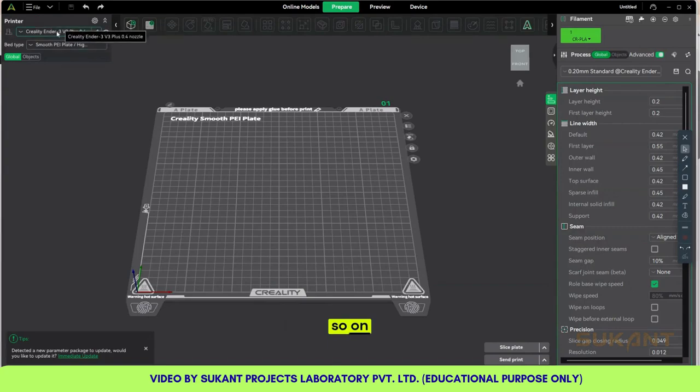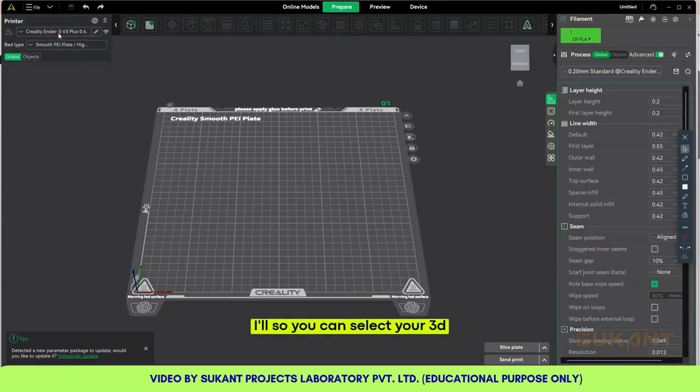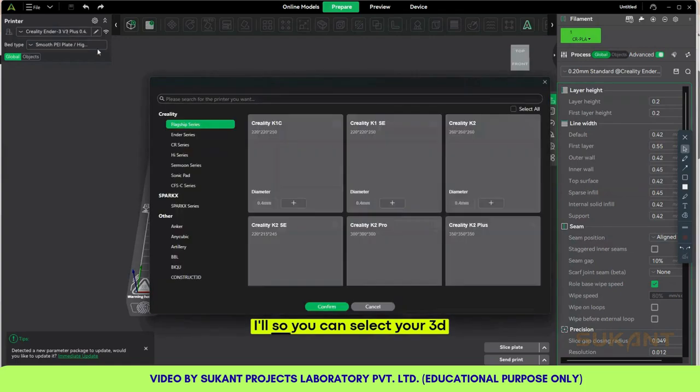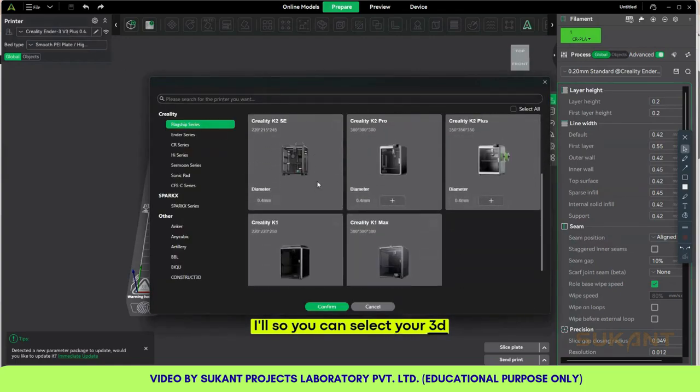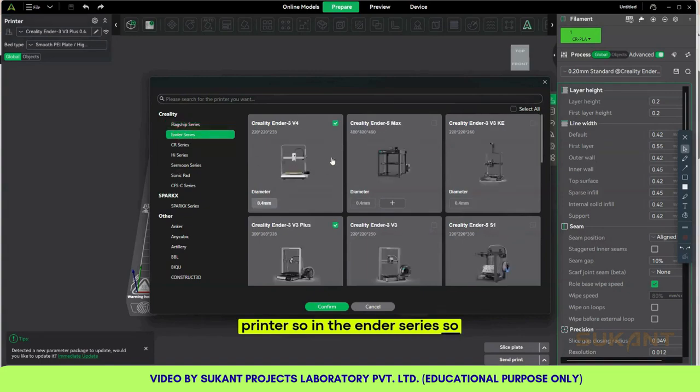So on the left corner there will be presets which you can use. So you can select your 3D printer. So in the Ender series, ours is Creality Ender-3.